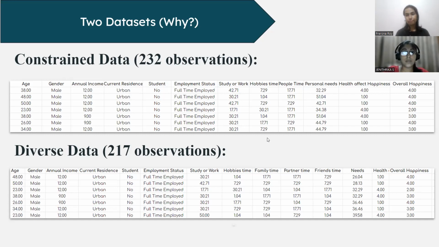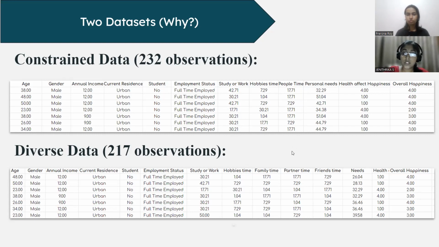After that, we had given time intervals for the time variables, say study time, hobbies time, family time, partner time, and all those time variables. But for visualization purposes, we took the average of these time intervals and converted them into percentages.